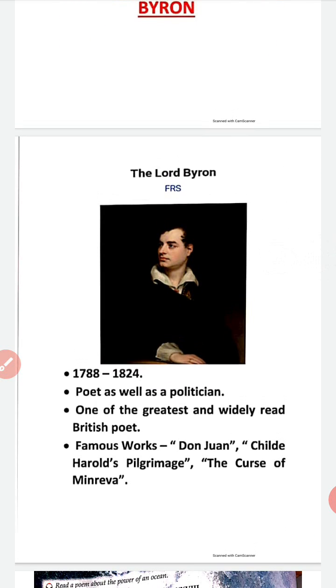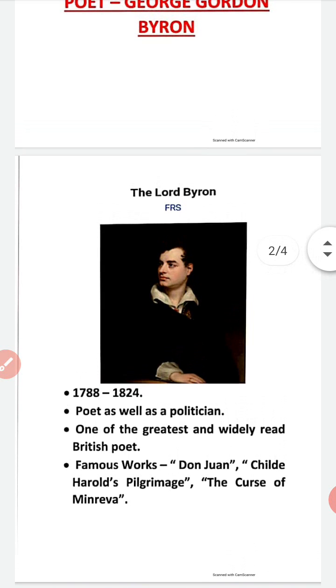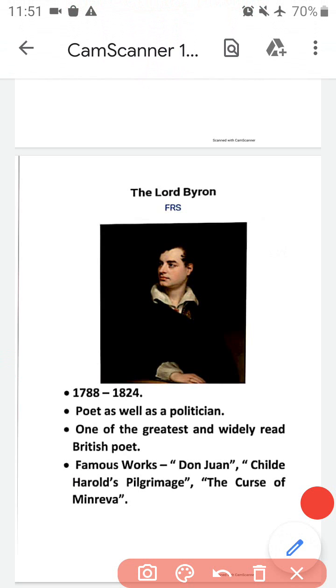Lord Byron was born in the year 1788 and he died in the year 1824. He was a poet as well as a politician. He was one of the greatest and widely read British poets. Some of his famous works are Don Juan, Childe Harold's Pilgrimage, The Curse of Minerva. This poem, Apostrophe to the Ocean, is a part of his famous work, Childe Harold's Pilgrimage.